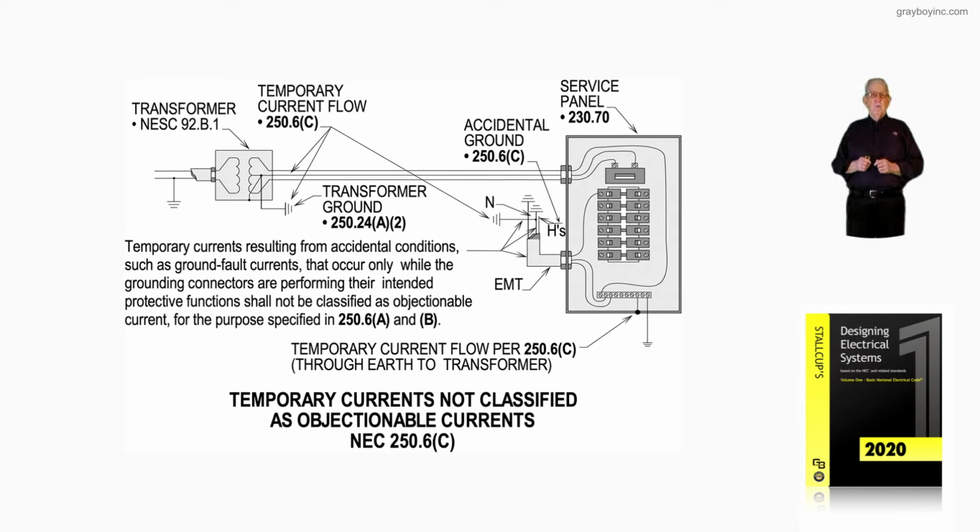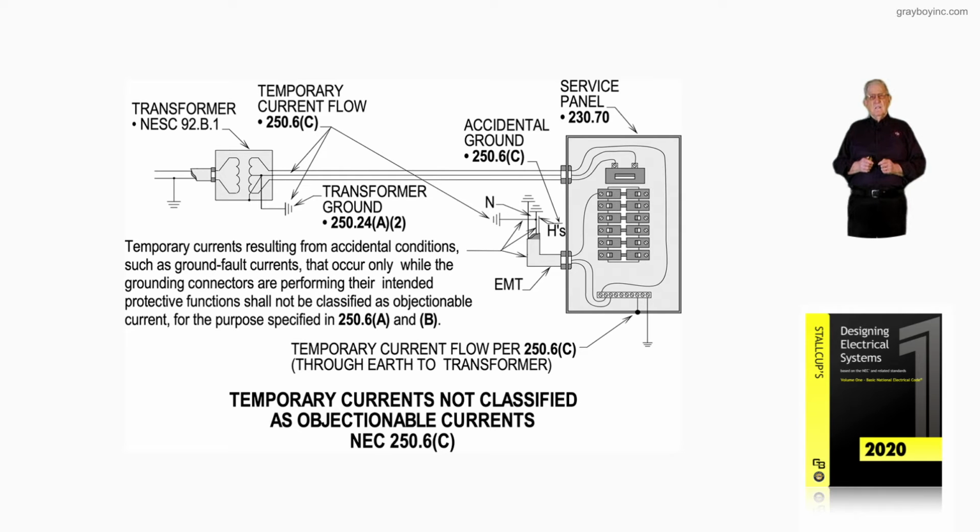Now, this illustration points out that temporary currents are not classified as objectionable currents in accordance with NEC 250.6(C). For example, with an equipment ground, if a ground fault should occur somewhere in the electrical system, the equipment ground will momentarily carry current to clear a device either upstream or somewhere in the electrical system. It'll be enough current flow to clear the overcurrent device during a ground fault, for example, as just pointed out.